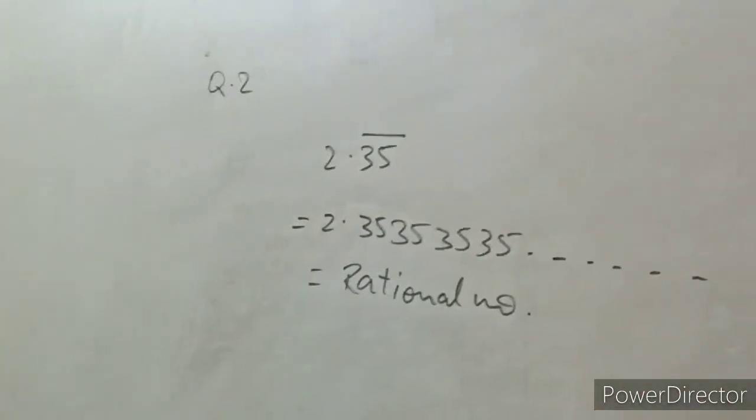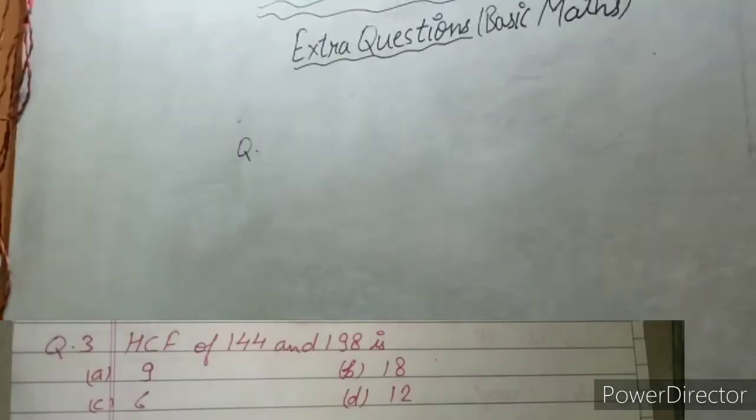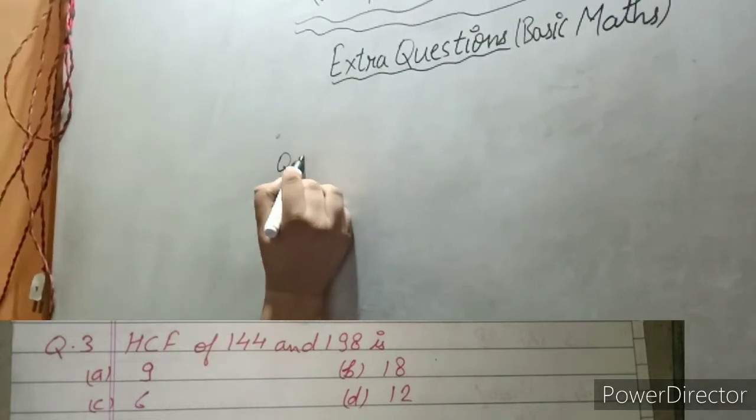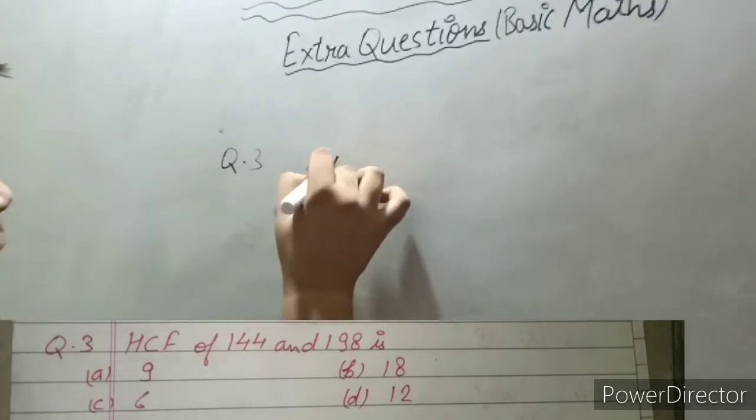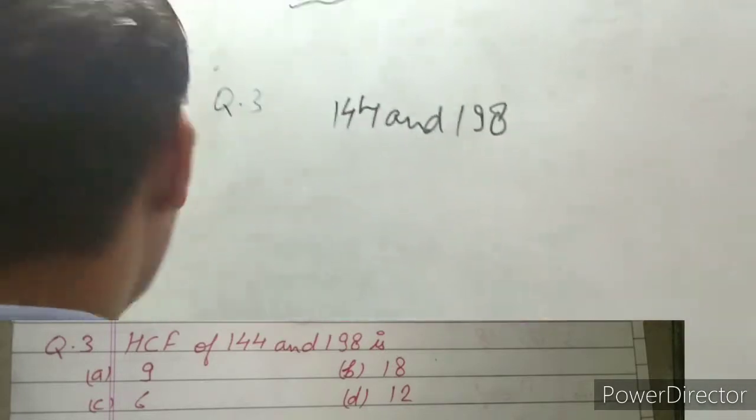Okay. Now moving ahead to your third question, question number 3, in which we have to find the HCF of 144 and 198.